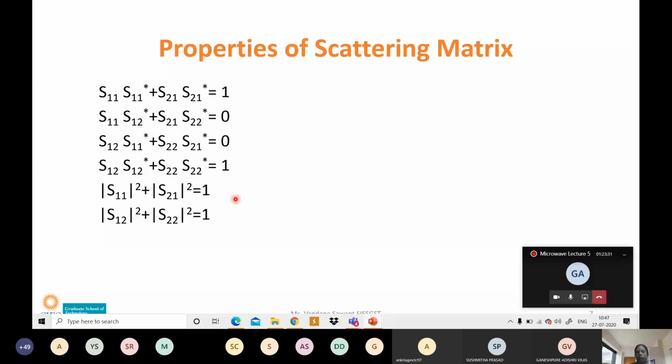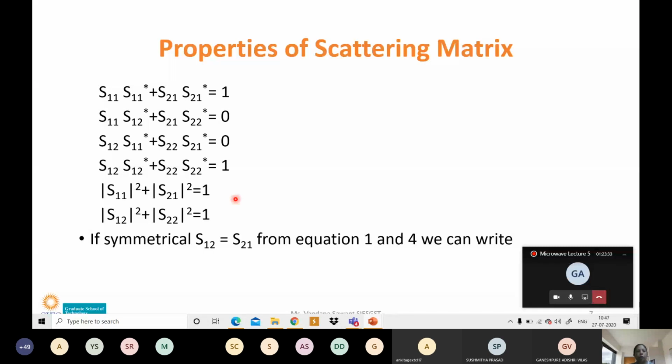Is it over? Then write down this sentence also. If symmetrical, S12 is equal to S21, then mod of S11 square plus mod of S22 square is equal to 1. Don't write all of equations 1 and 4 again, that is already written.